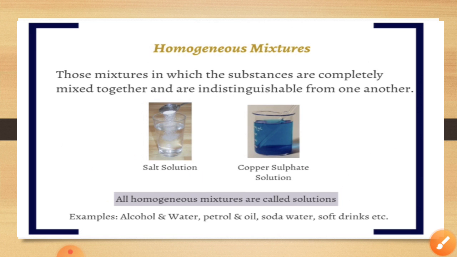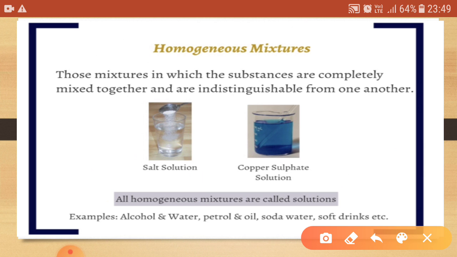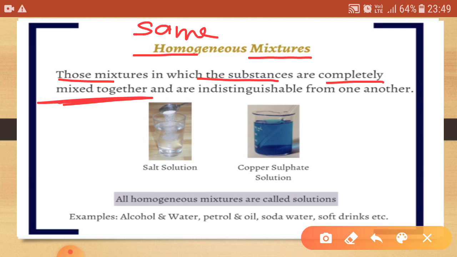Now this mixture is classified into homogeneous and heterogeneous mixtures. As we know, homo means same. So homogeneous mixtures are those mixtures in which the substances are completely mixed together. For example, salt solution.